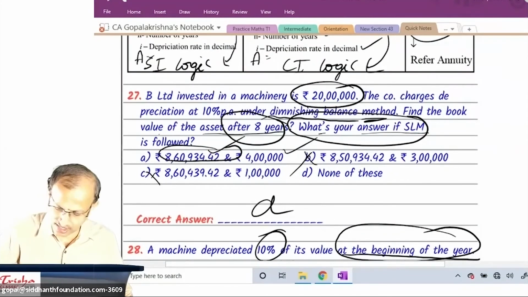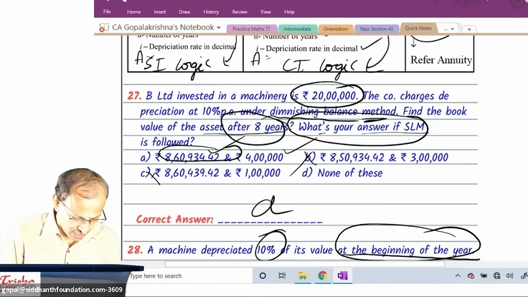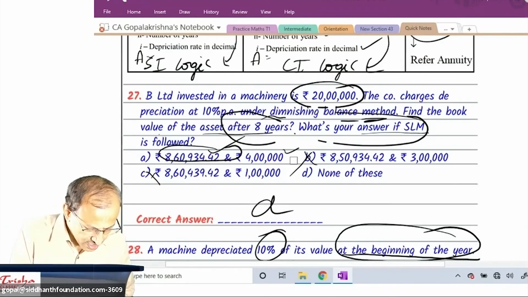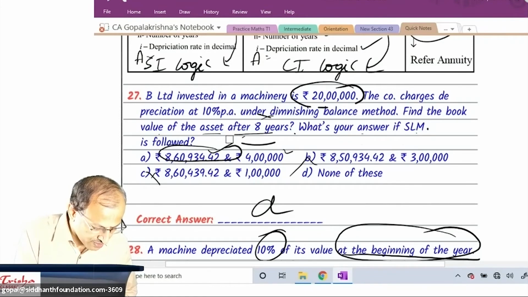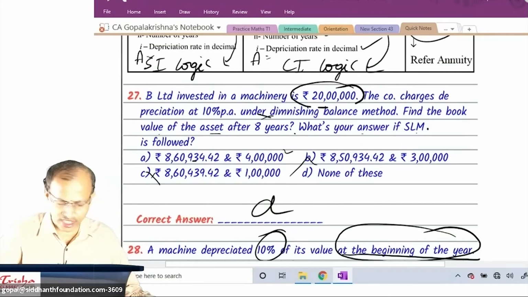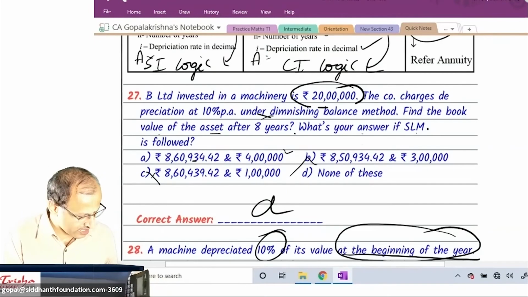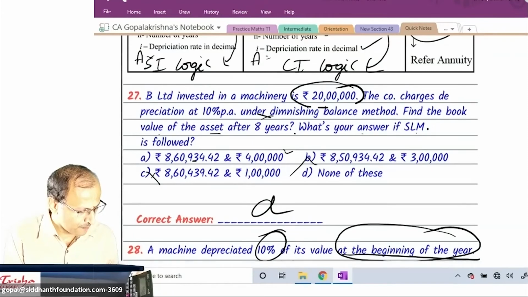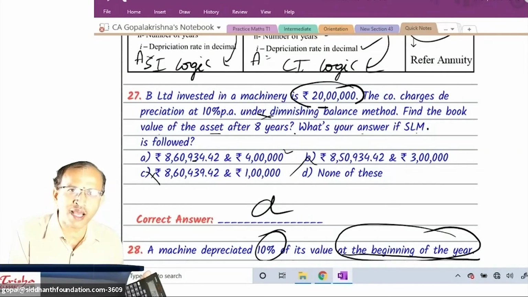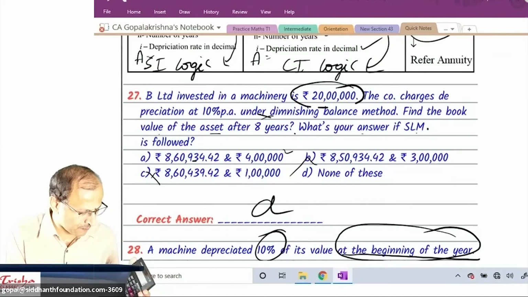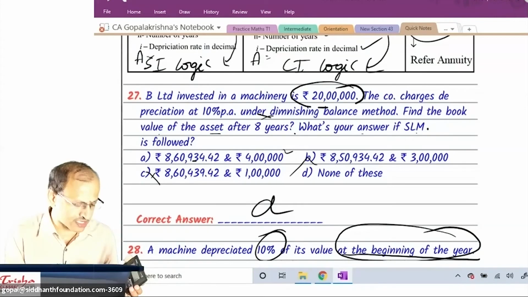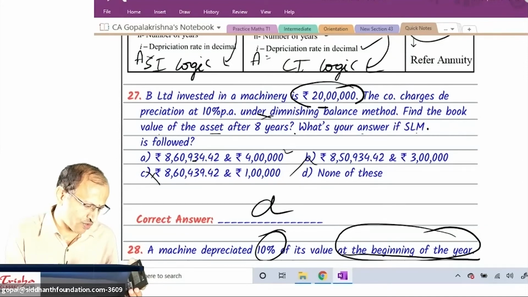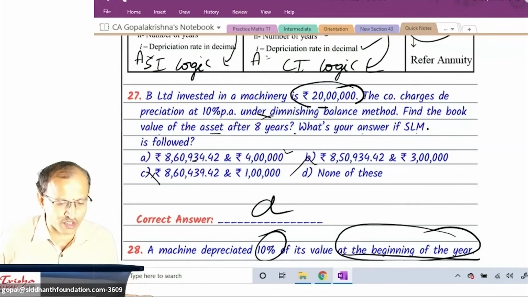Question number 27 on your screen. I want all of you to work using calculator, and you have to understand the difference between SLM and WDV. All of you try using calculator. How do you do it? Quick. In this case, 20 lakh minus diminishing balance 10% for 8 years, minus 10% 1 year, minus 10% 2 years, minus 10% third year, minus 10% fourth year. Like that, go on, do it, and let me know whether you get the answer quick.